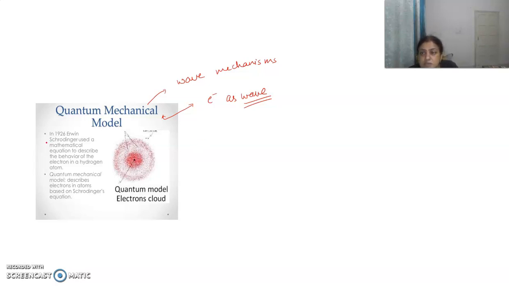In this, there is a very famous name, that is Schrödinger. He gave a mathematical model. It describes the position of electrons in an atom, based on the Schrödinger equation. We won't go into detail about the Schrödinger equation, but yes, it treated the electron as a wave, and he gave a mathematical equation to find the position of the electron in an atom.